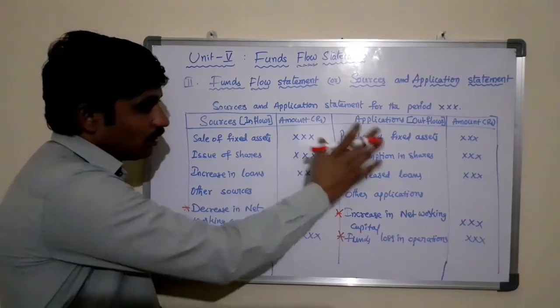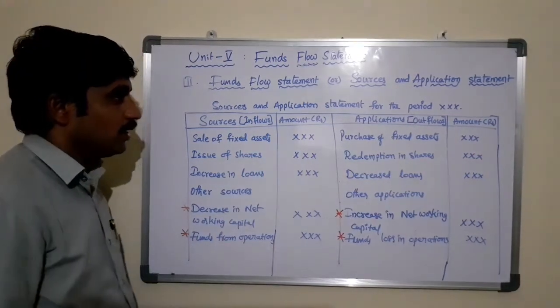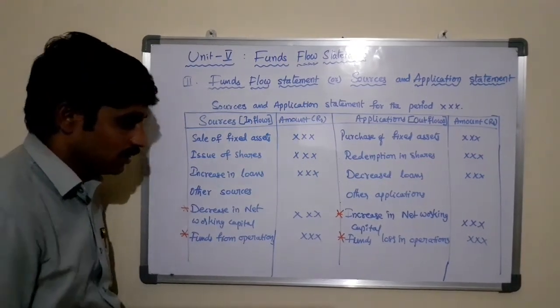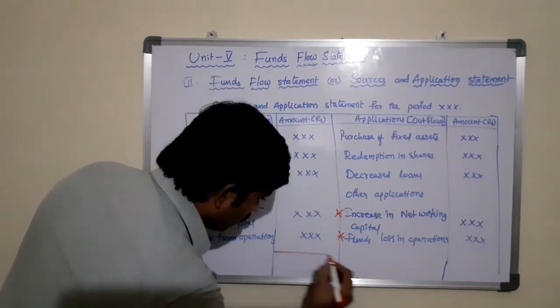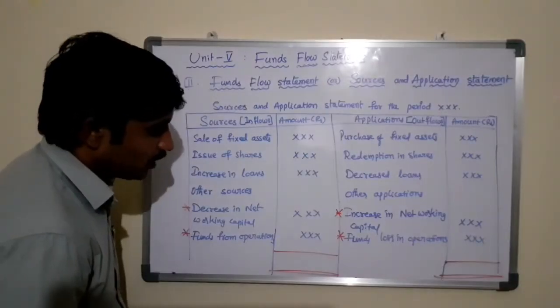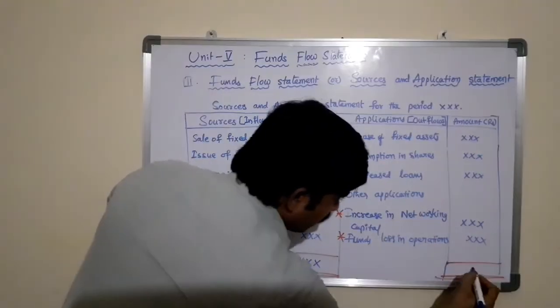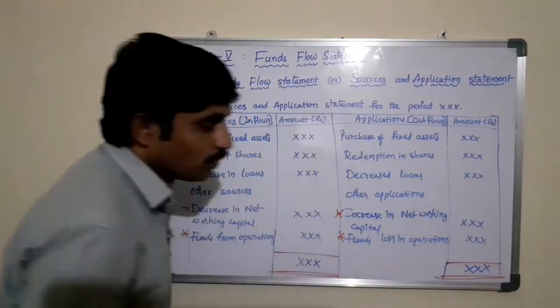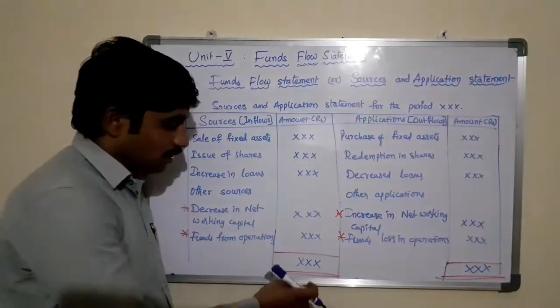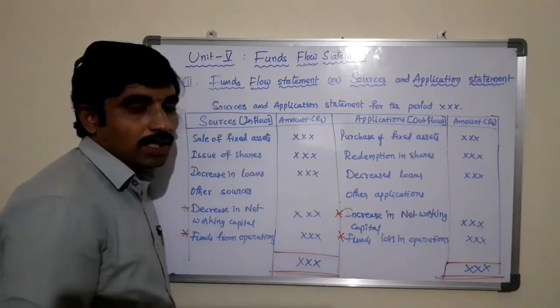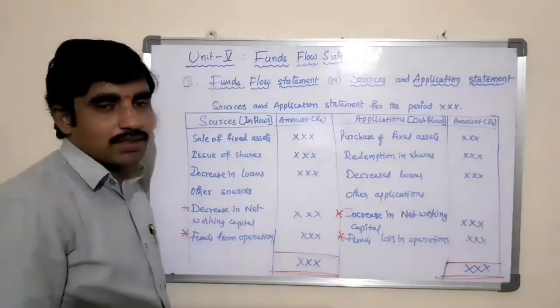So after posting all the items on both sides of the sources and application statement, we need to sum up the amounts on both sides. After summing up, you should get the equal amount on both sides. It means the two columns must be tallied like a balance sheet.